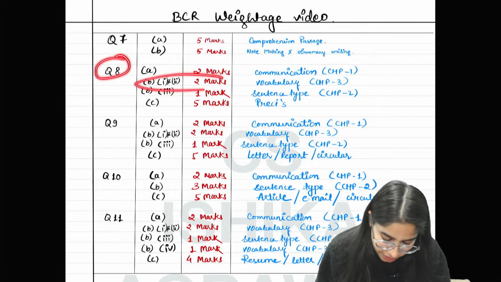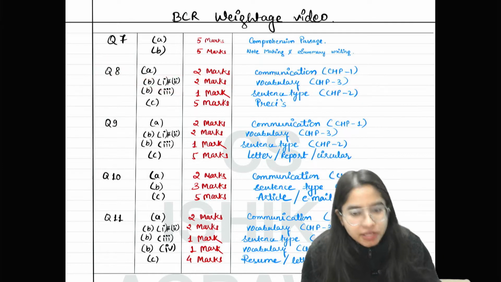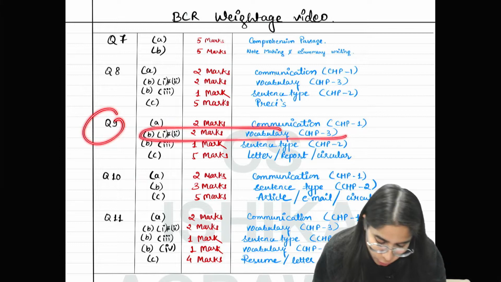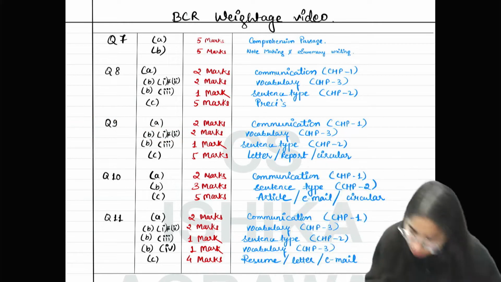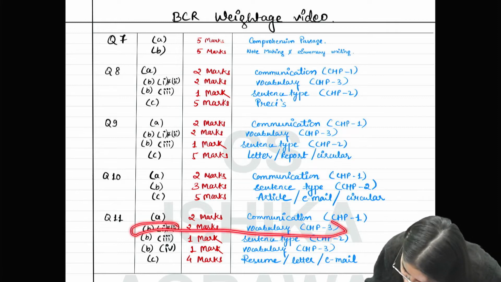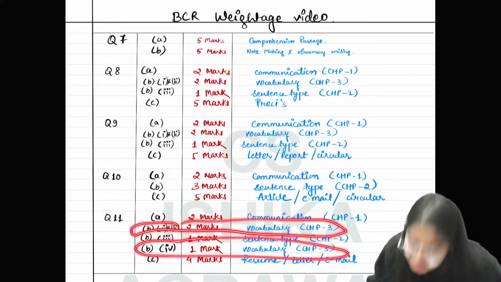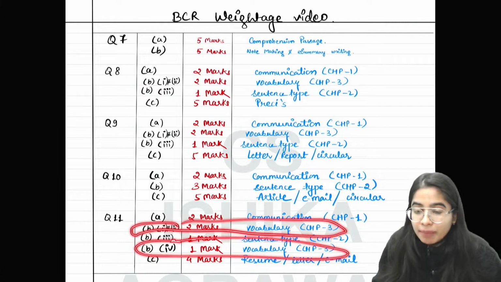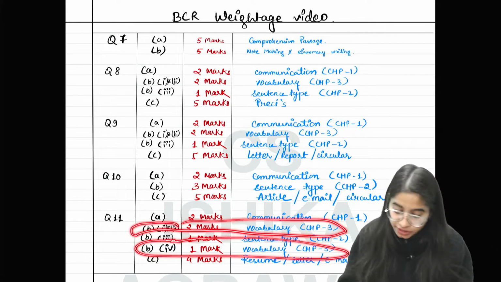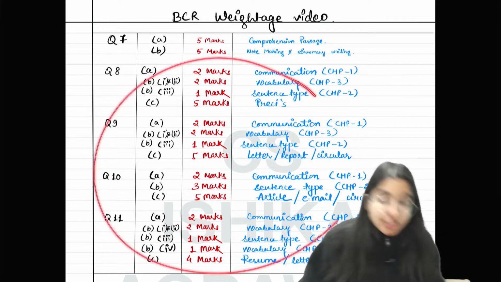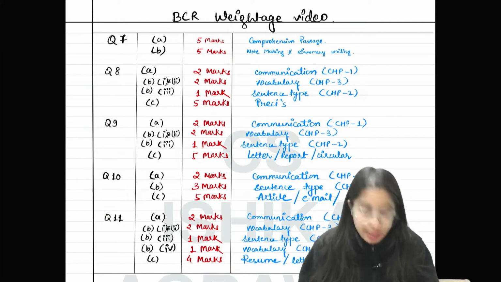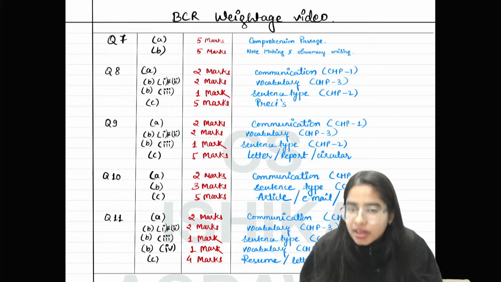From question number 8, a 2 mark question is asked from your vocabulary chapter. In question number 9, a 2 mark question is asked from your vocabulary chapter. And then in question number 11, again 2 marks plus 1 mark, that is a 3 mark question, is asked from your vocabulary chapter. So what is your average weightage? 2 plus 2, 4. 4 plus 3, 7. The average weightage is 6 to 7 marks.